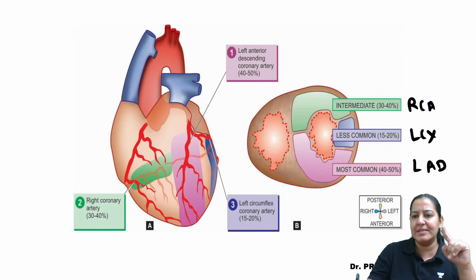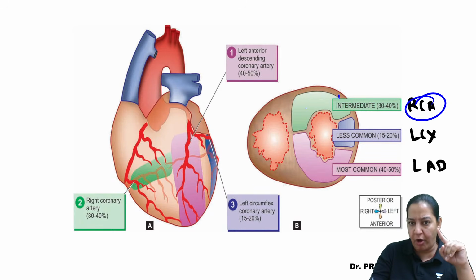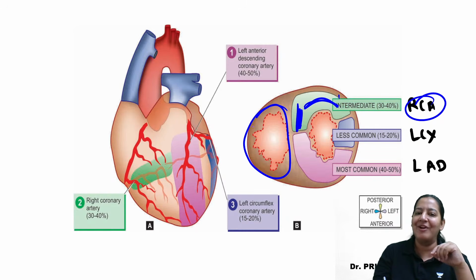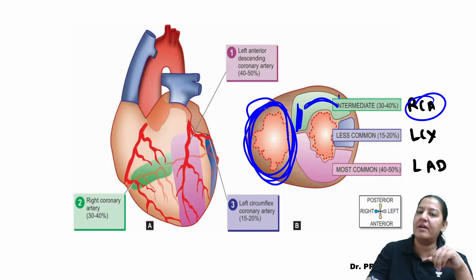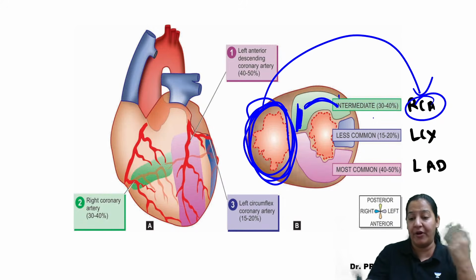So RCA, you can see it is supplying the posterior wall, not only the posterior wall, the posterior one-third of the medial wall also, right? Not only that, you have not asked me, ma'am, what about the right ventricle? You have not told the blood supply of the complete right ventricle. I'm telling you blood supply only of the left ventricle. The complete right ventricle is also supplied by RCA, right? I forgot to tell you, right?